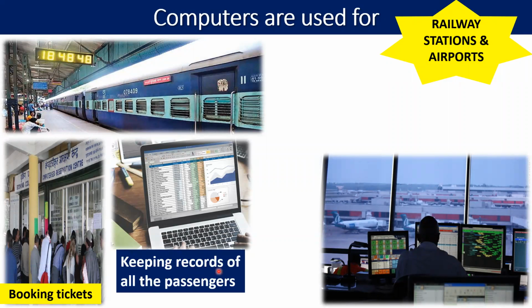Keeping records of all the passengers. Computer helps us a lot in keeping records of all the passengers who are going to travel or who had traveled earlier. It means the passengers who have traveled before or who will travel ahead by train and at the airport, we can maintain the record on a computer also of each and every passenger. Understood, children?